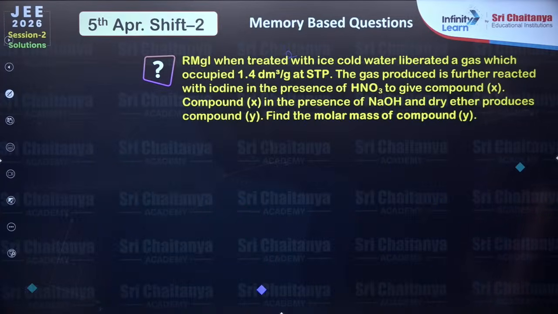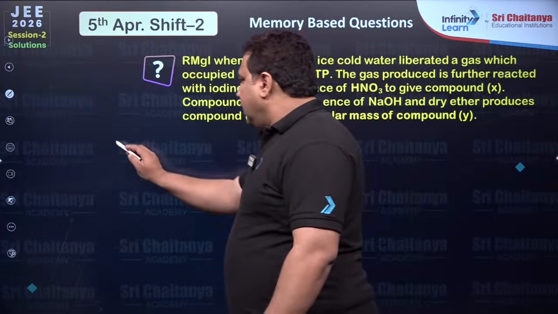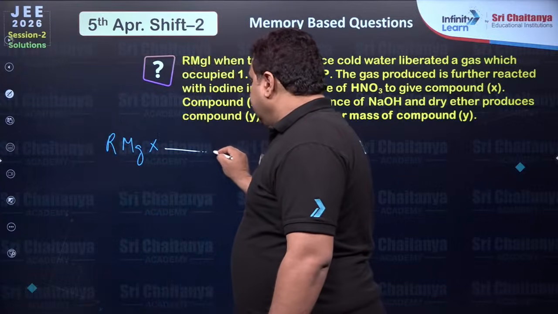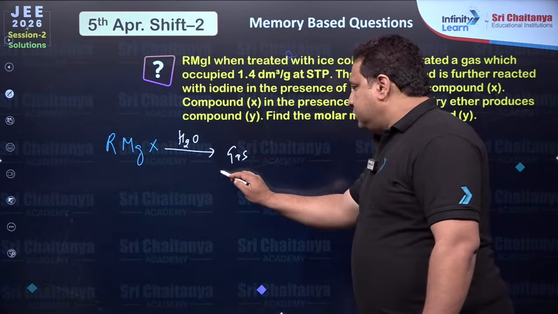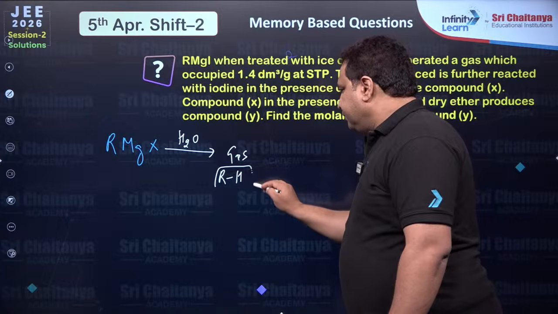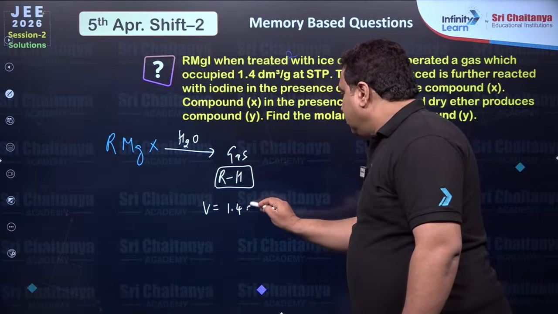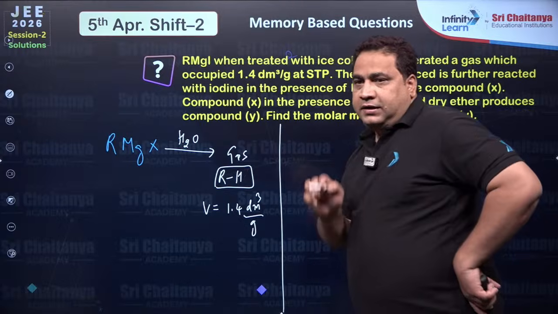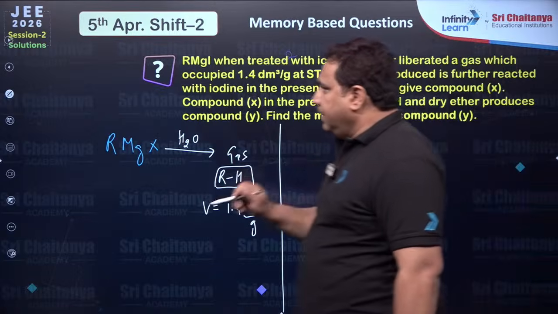Next. Grignard, when treated with ice cold water, liberates a gas which occupies a volume of 1.4 dm cube per gram at STP. So Grignard is RMgX. You are treating it with water, giving a gas, and that gas must be an alkane. Now, how to solve this?